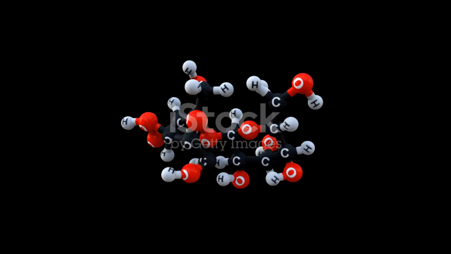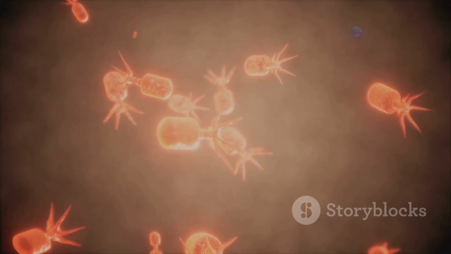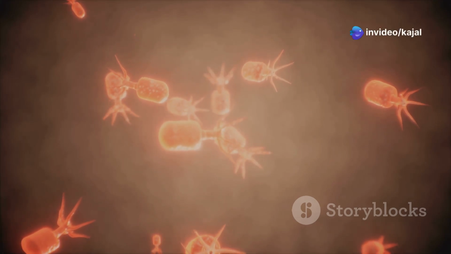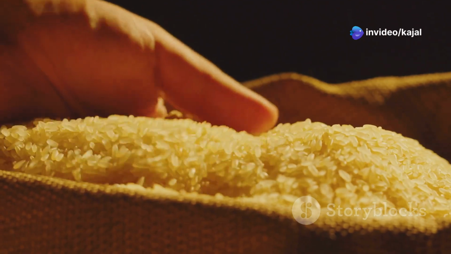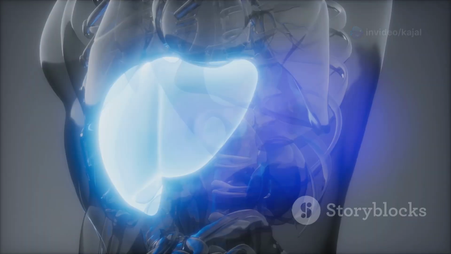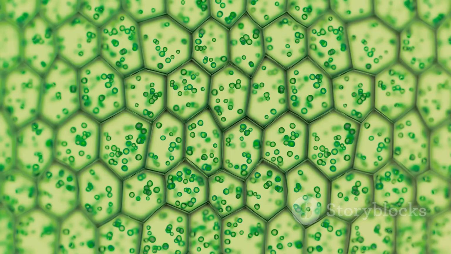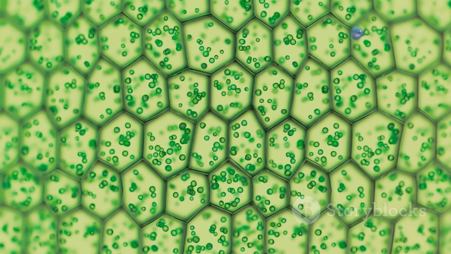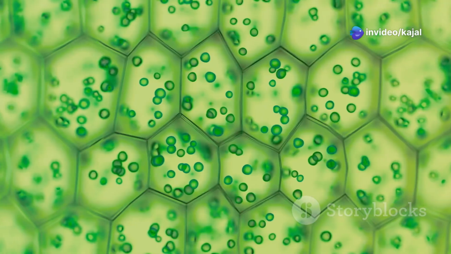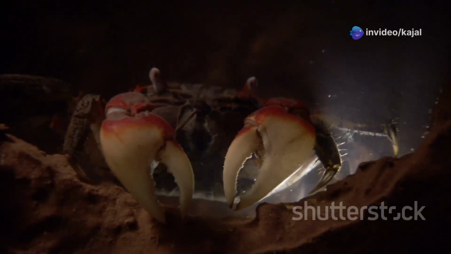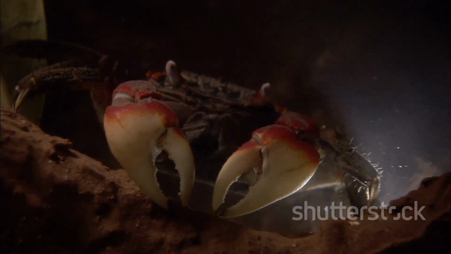Polysaccharides are complex carbohydrates consisting of many monosaccharide units. They can be categorized as storage polysaccharides, which are used for energy storage: starch, found in plants like potatoes, rice, and grains, and glycogen, stored in the liver and muscles of animals. Then we have structural polysaccharides, which provide support and rigidity. Cellulose forms the cell walls of plants, while chitin provides strength to the exoskeletons of fungi and arthropods.